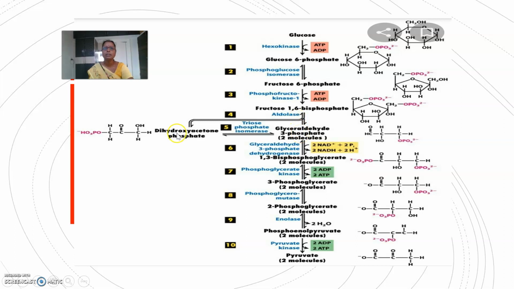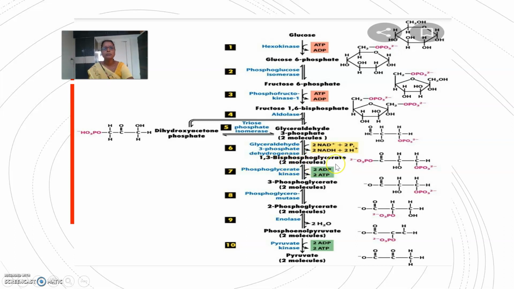Glyceraldehyde 3-phosphate may be converted into dihydroxyacetone phosphate, or dihydroxyacetone phosphate may convert to glyceraldehyde 3-phosphate, and the enzyme involved is triose phosphate isomerase. From this, the further reactions go on. Glyceraldehyde 3-phosphate is converted into 1,3-bisphosphoglycerate by the enzyme glyceraldehyde 3-phosphate dehydrogenase.